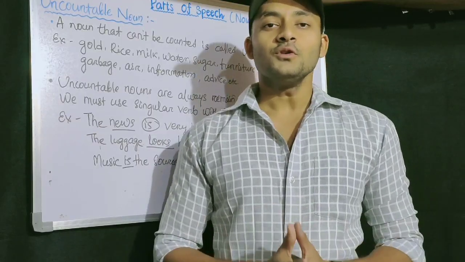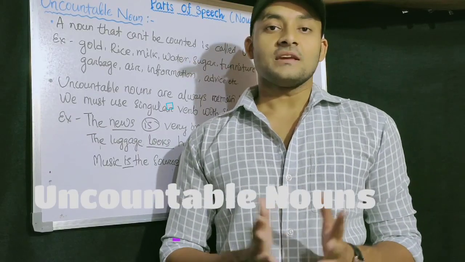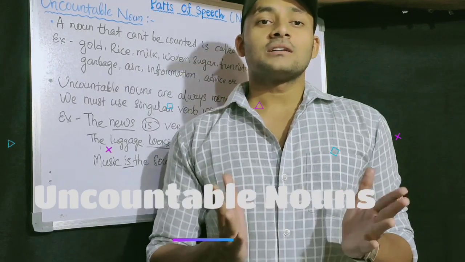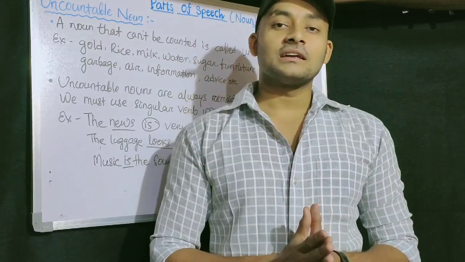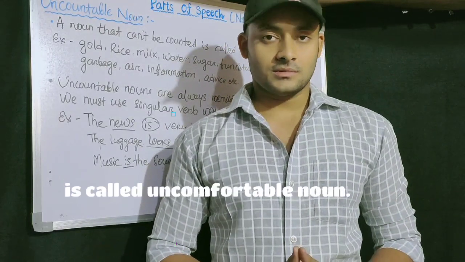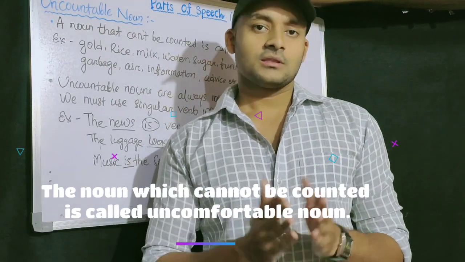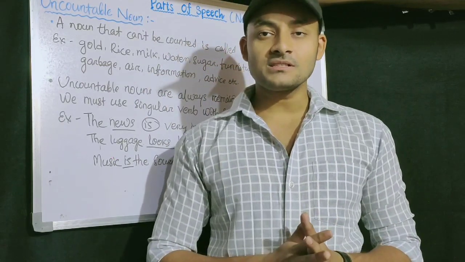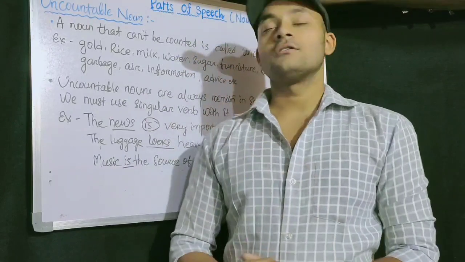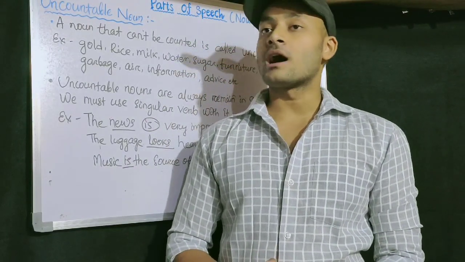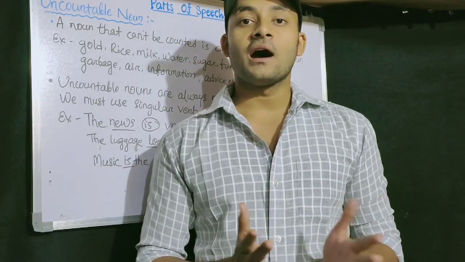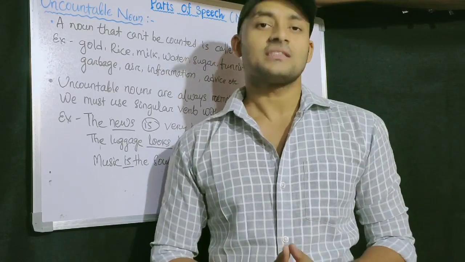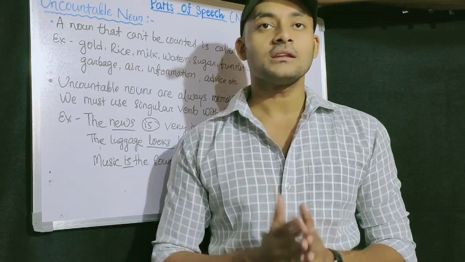Now come to uncountable noun. A simple definition for uncountable noun is the noun which cannot be counted is called uncountable noun. Or if we simply say, the noun which we cannot count. We can get some examples like gold, rice, milk, water, information, advice, furniture, luggage, garbage, etc. There are many examples, but we will take this much.